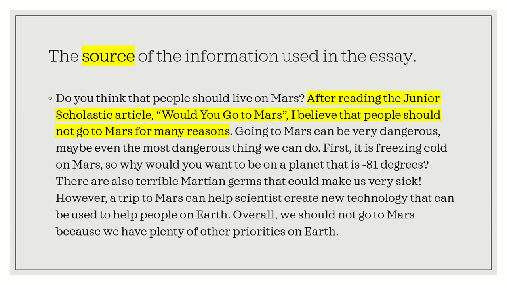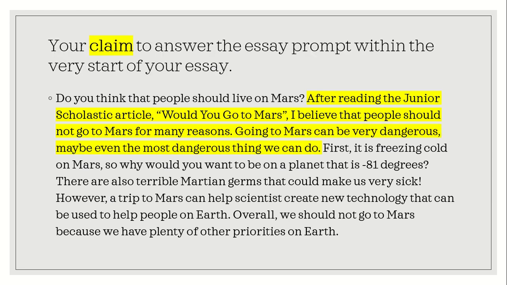Then, within that sentence, it tells us the source. The article is Would You Go to Mars? From Junior Scholastic. That way, people know that you're using a credible source. Next, that first sentence also tells us the claim that the author has. They're telling us, going to Mars will be very dangerous, maybe even the most dangerous thing we can do. That makes it clear to the reader what side you stand on.